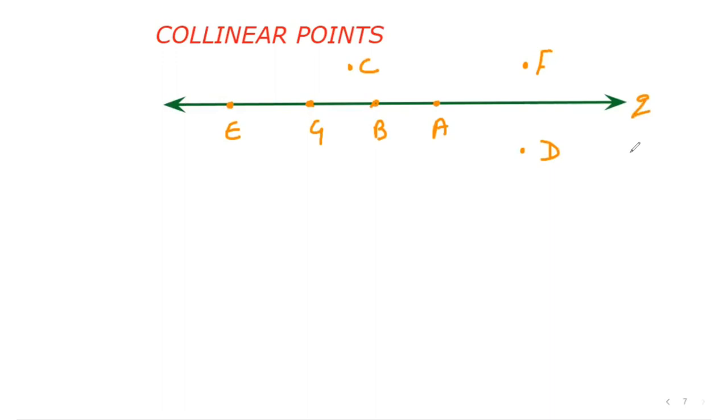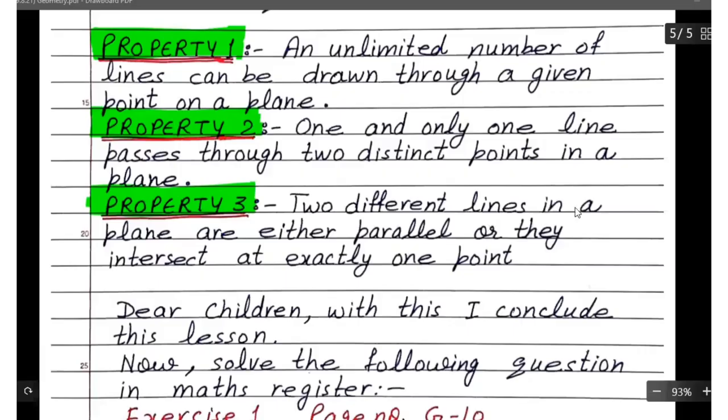So in this figure, you can say that E, G, B, and A are collinear points. That is, they lie on the same line, that is line Q. I'm repeating, the points which lie on the same straight line are called collinear points. Here, point C, point F, and point D are not collinear because they are lying outside the line. I hope it is clear to everyone now.